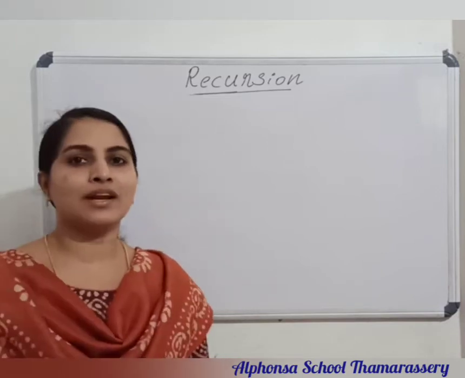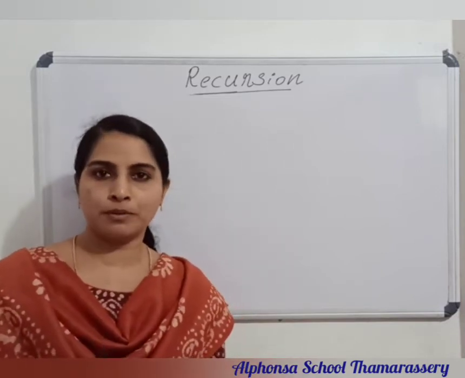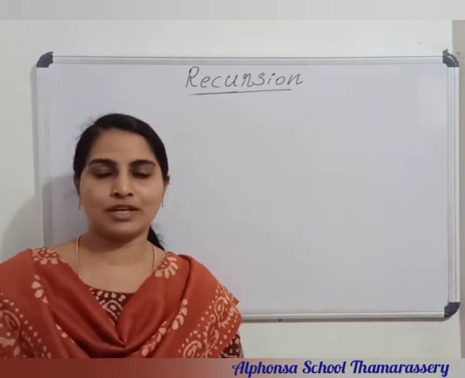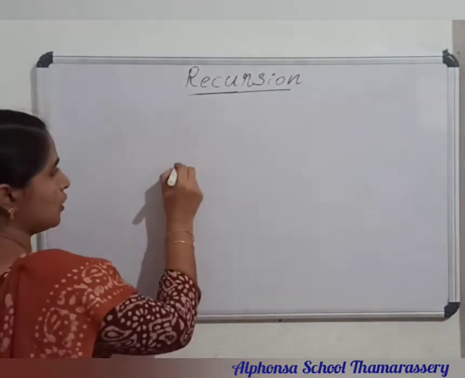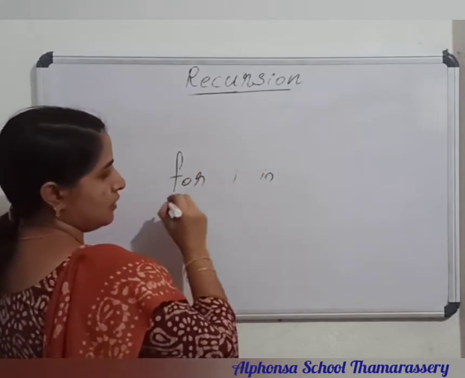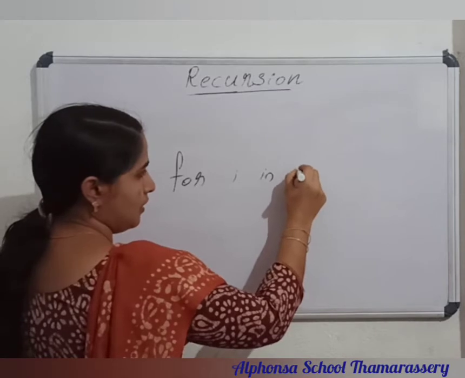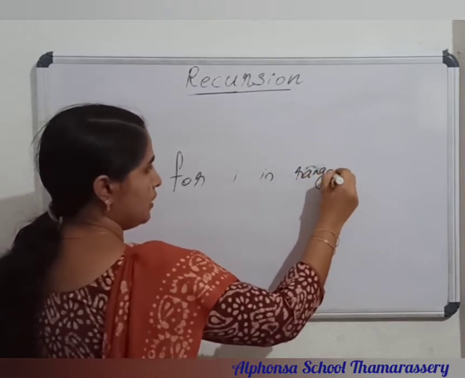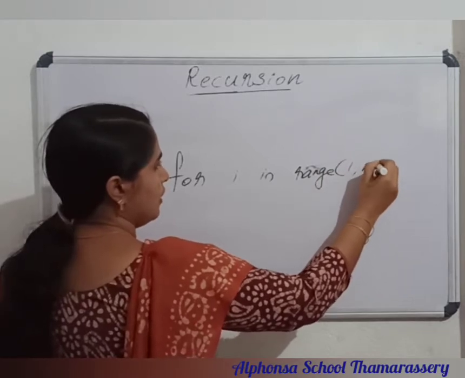If you are using an iterative approach to solve a problem, it uses the same memory location. For example, if I am using a for loop for the factorial program, I can use for i in range of 1 to n plus 1.